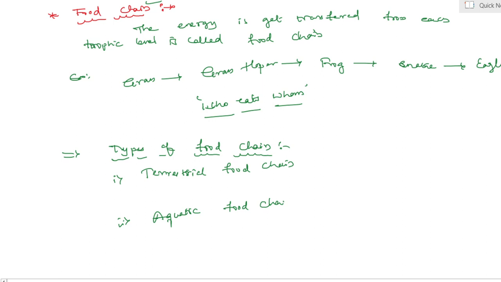Terrestrial food chain as well as aquatic food chain. Yes, my dear students, terrestrial means it is present on land. The food chain present on land is termed as a terrestrial ecosystem.